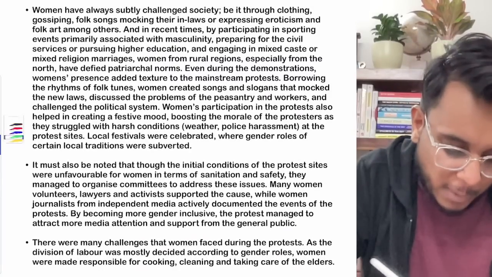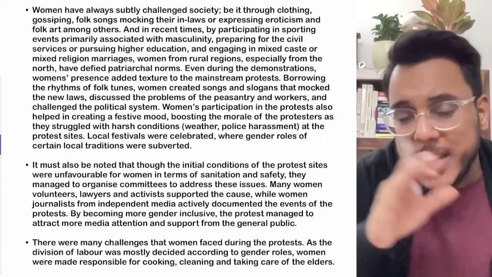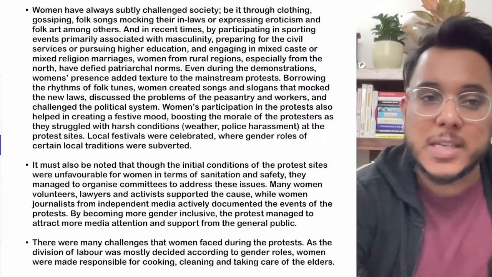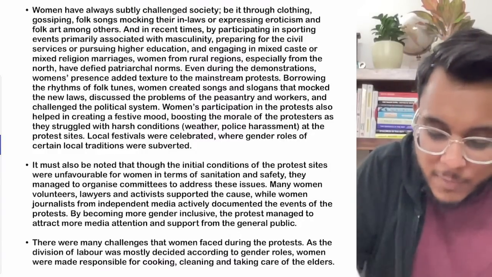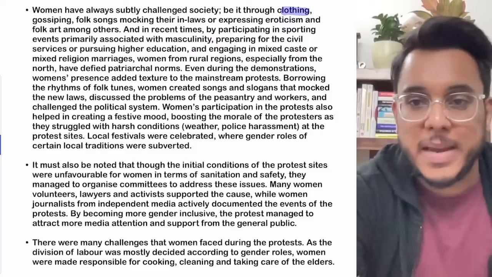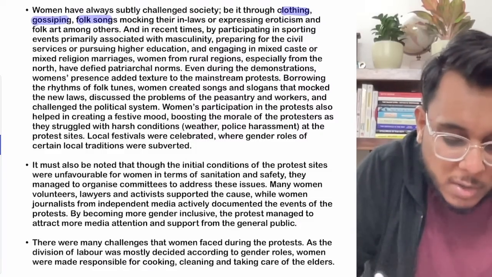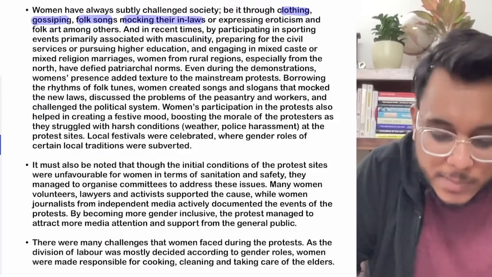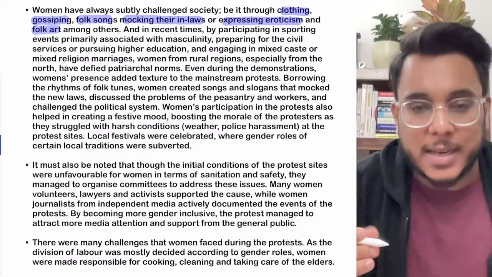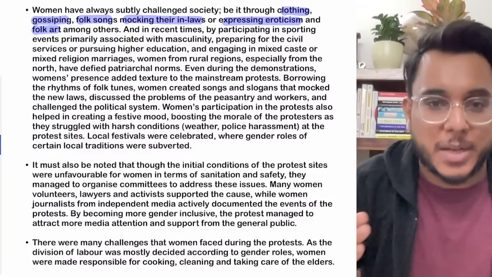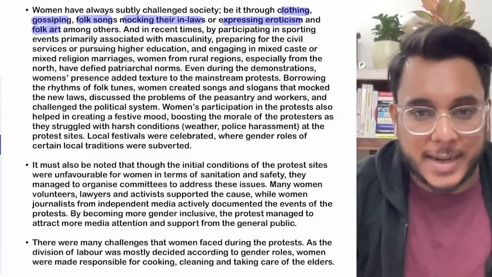Now when we talk about this farm movement, understand this. Earlier also, women have always brought subtle change into society. Be it through clothing, gossiping, folk songs, mocking their in-laws, expressing eroticism, or folk art, women have always challenged patriarchy. Women have always challenged the pre-established structure that has been there.